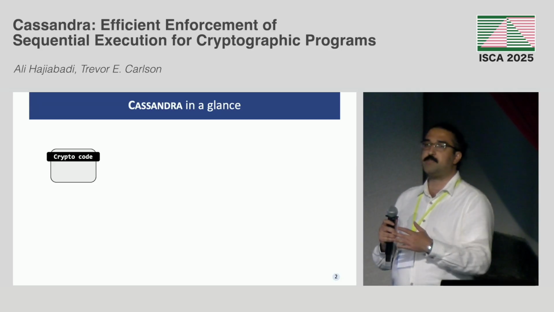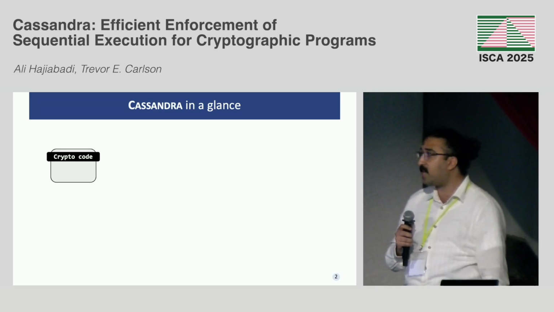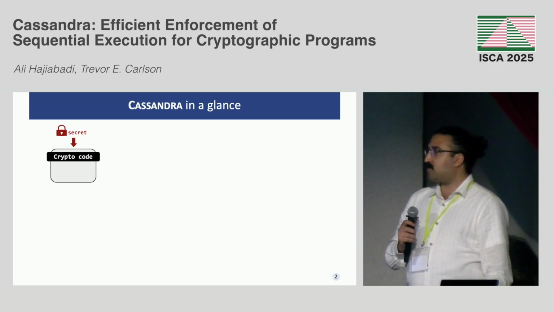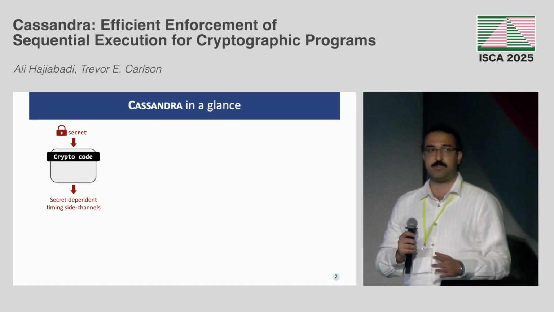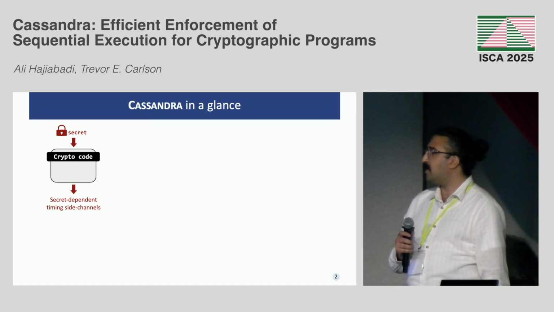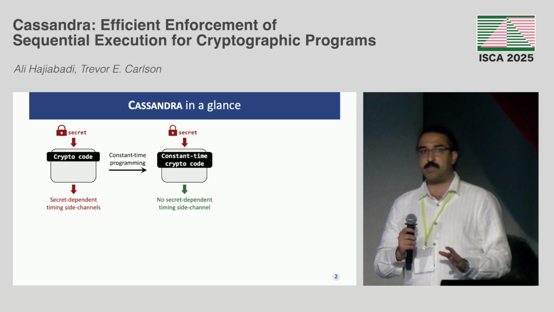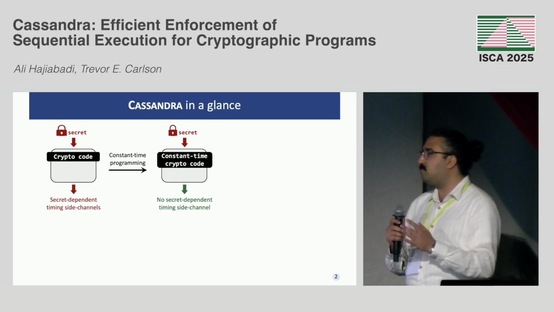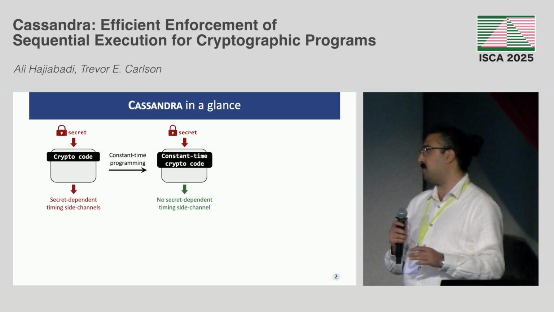We have these cryptographic programs that are very interesting for attackers because they use secret keys as inputs. There have been many attacks that use the timing side channels of these programs to extract the secret. So many libraries deploy programming rules called constant time programming, which guarantee that all the timing side channels of the program are independent of the secret inputs.